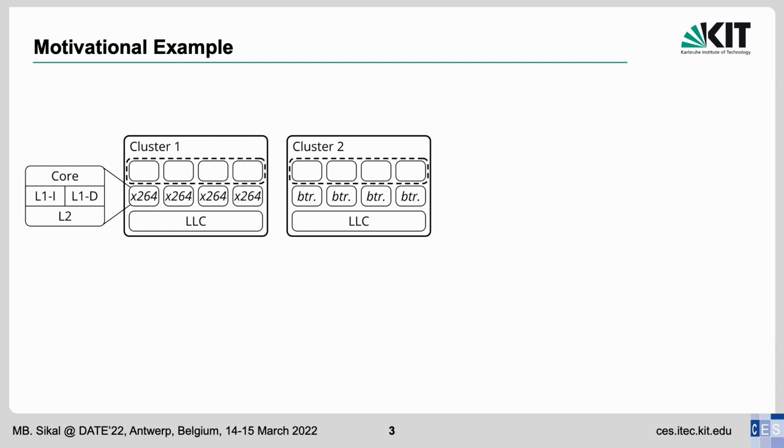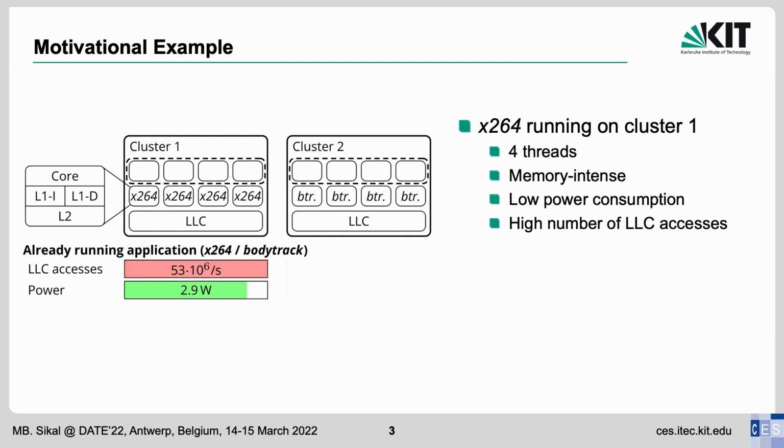2 applications, X264 and BuddyTrack, from the Parsec benchmark suite are running each on a separate cluster, both at the same frequency. Both applications have 4 threads, and each of them is running on a core on the cluster. X264 is a memory-intense application, which is reflected in its high number of last-level cache accesses and relatively low power consumption.